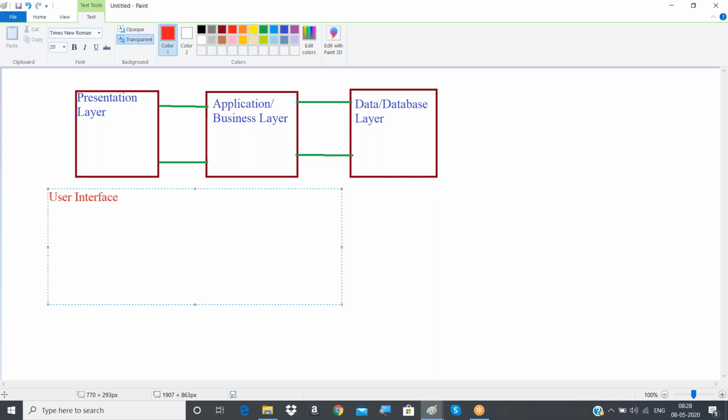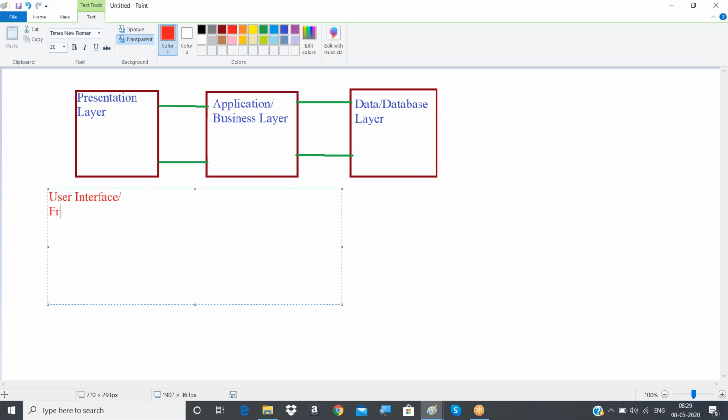Because this is the only layer through which a user can connect to our entire application. It is an entry point through which all the operations at the back end are done. If you do something here, the operations happen at the back end. So between the user and the application, this acts as a bridge. That is the reason we call it a user interface.